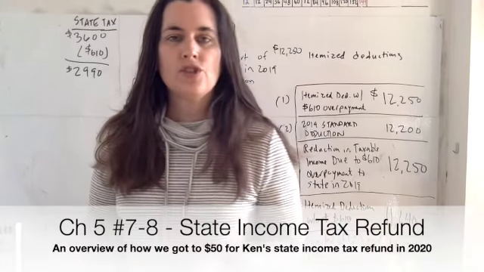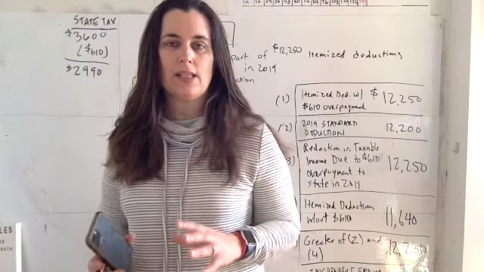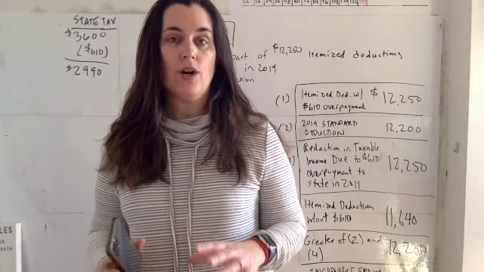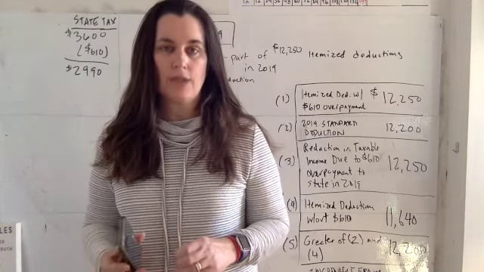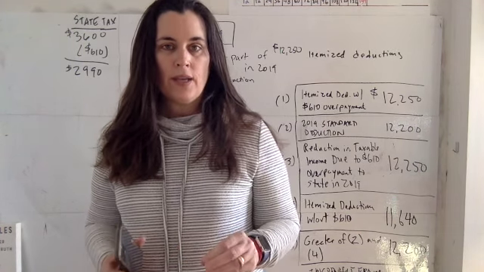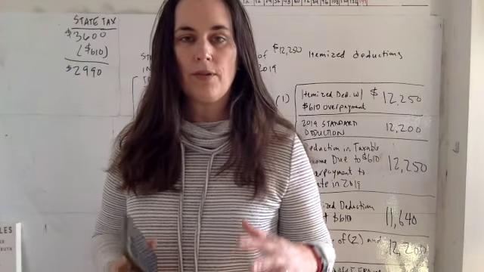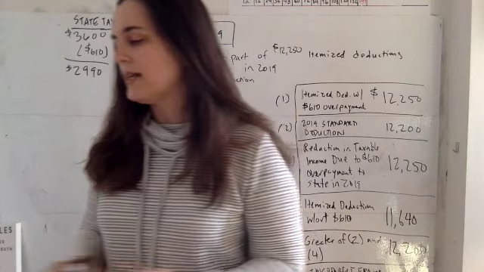Hi everyone, this is an overview of the state refund piece of the Ken taxpayer fact pattern in homework problems numbers 7 and 8 from chapter 5 homework. The state refund. Now, this is legitimately a complicated concept, so I wanted to do a separate video tutorial kind of explaining what's going on here.